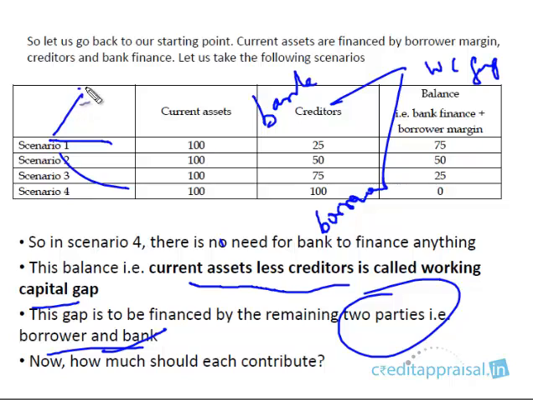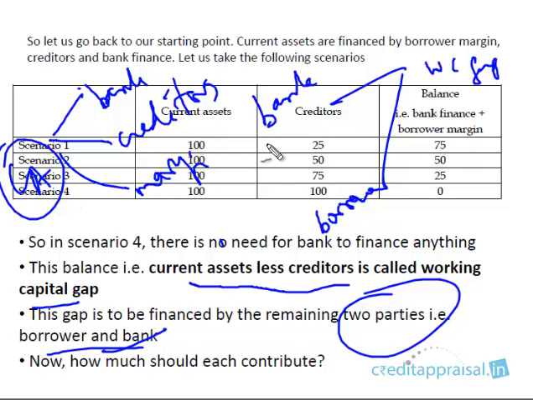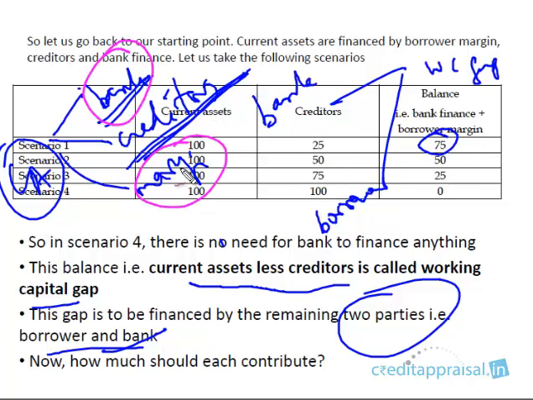Because there are three parties: the bank, the creditors, and the borrower's margin. Only these three will be financing the current assets, right? So if you want to know how much you have to finance as a banker, first of all you take out the creditors portion, because you don't communicate directly with the creditors. You first find out how much this is from the financials, say it is 25. So 100 minus 25, 75. So this 75 has to be financed both by the bank and the margin. Put together we'll finance 75.